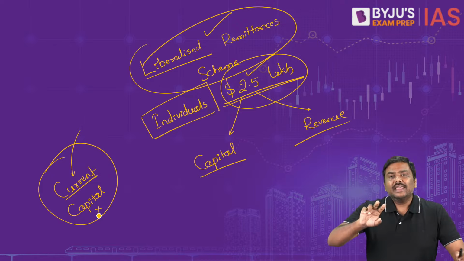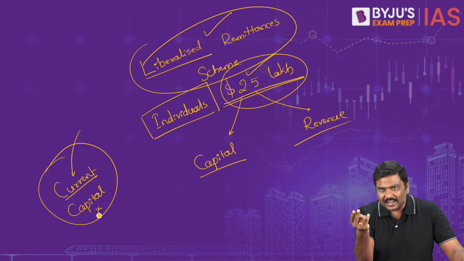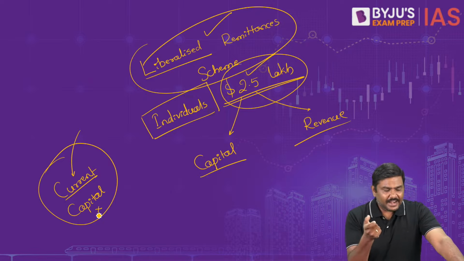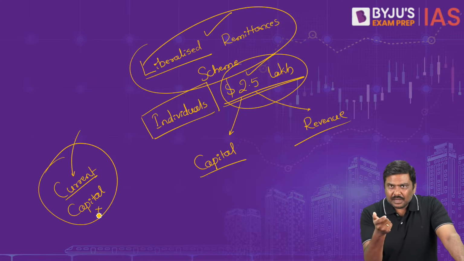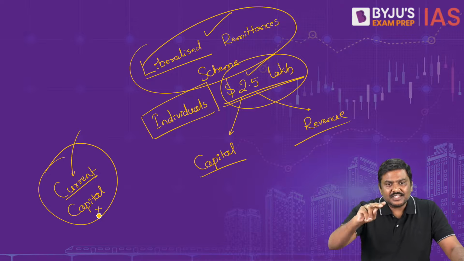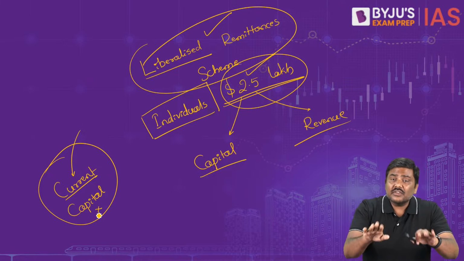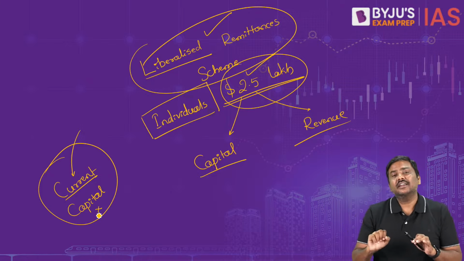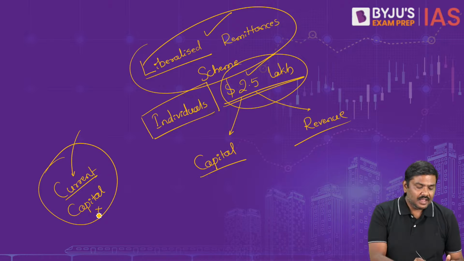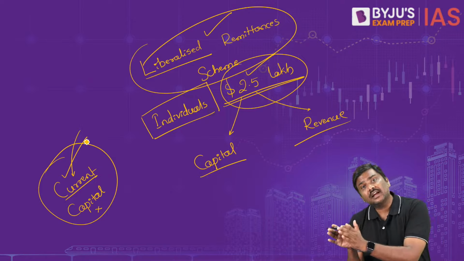Convertibility simply means, is there any restriction over converting your domestic currency into foreign currency and vice versa? In case of current account, no restrictions are there. In the capital account, restrictions are there. That's the reason we say current account fully convertible, capital account partially convertible.